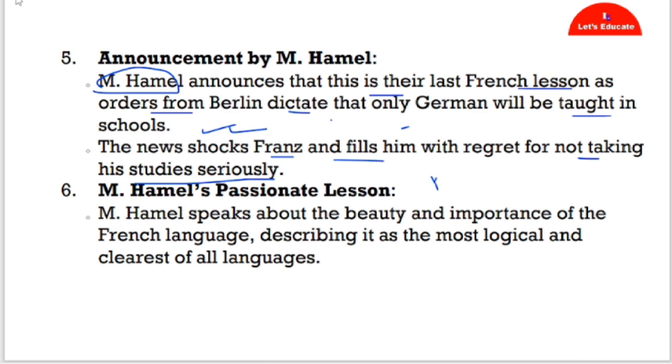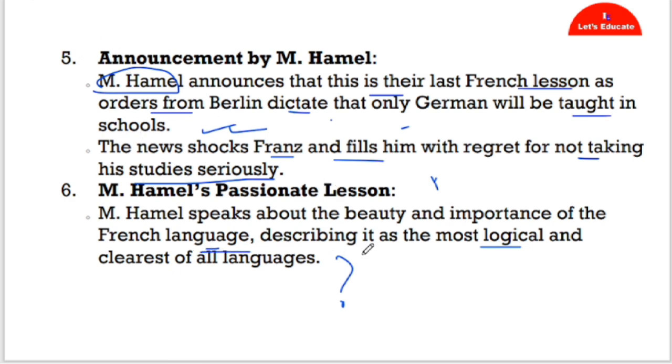M. Hamel speaks about the beauty of French as it is the last class of French. That is why teacher M. Hamel speaks about the beauty and importance of the French language. In the last class, M. Hamel speaks about the beauty of the language, describing it as the most logical and clearest of all languages. From here also one question can be asked. What does the teacher M. Hamel say about the French language in the last class?